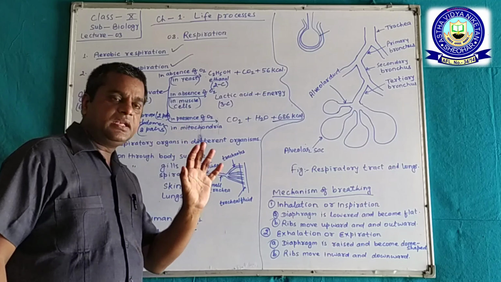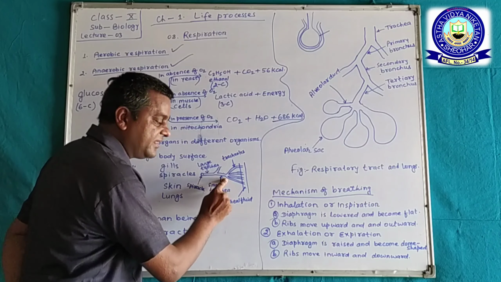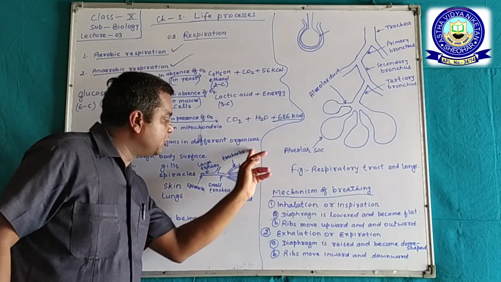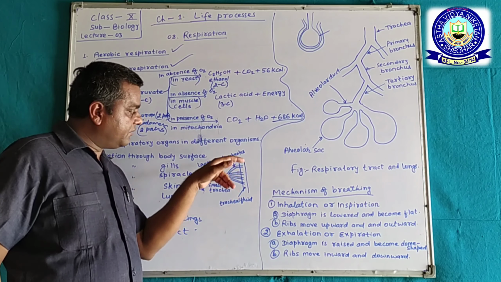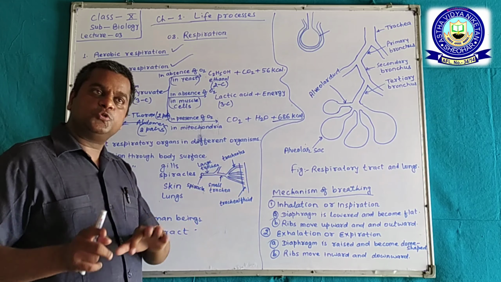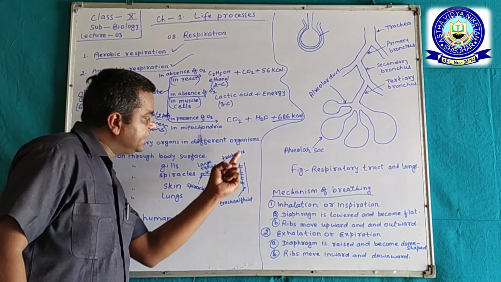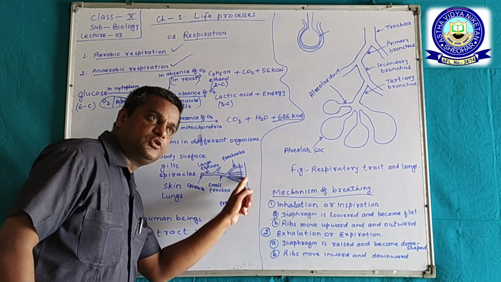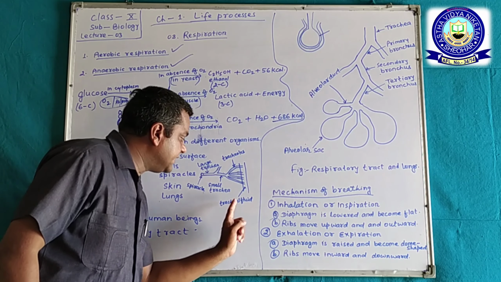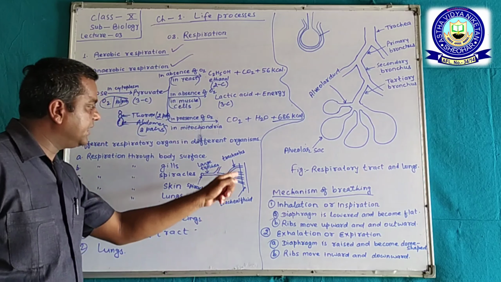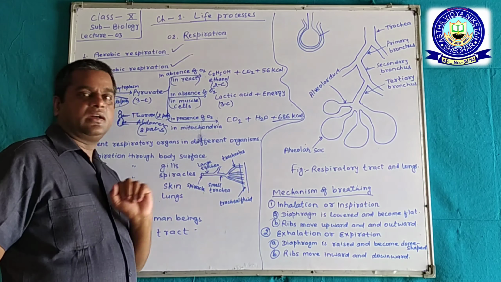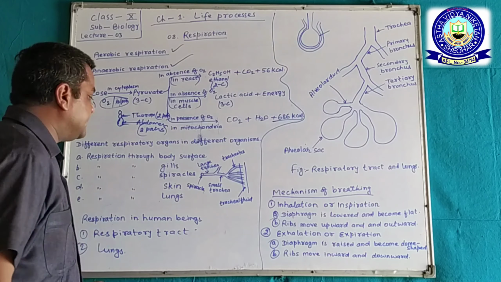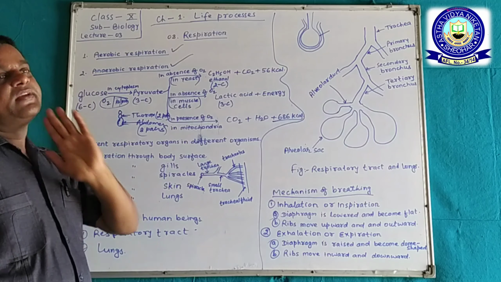and further divided into fine tracheoles. Okay, where the tissues are present, the tracheoles meet the tissues, and the tissues contain tracheal fluid, and here exchange of gases occurs. Okay, now respiration through skin.